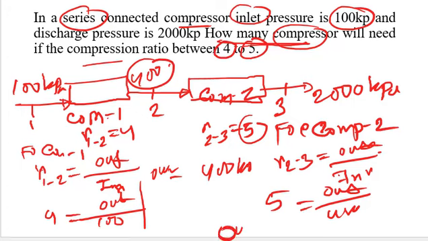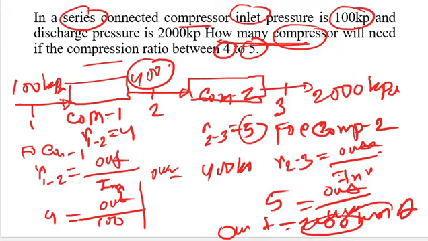Okay, and 5 equals output, which we don't know, over input, which we know is 400. Then the output will be 2000 kilopascal. That is actually their required output, 2000 kilopascal.